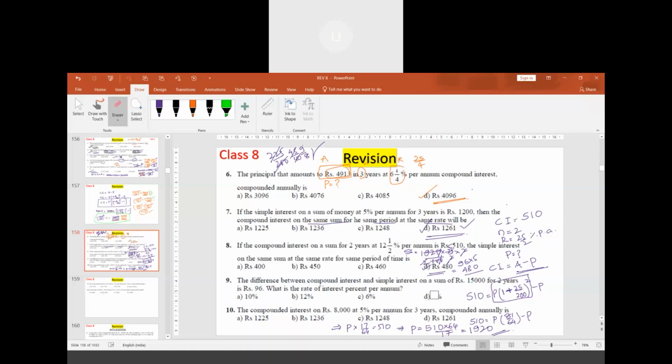You understood the method here? We have found the principal. After finding the principal, we are finding the simple interest. In the previous question, we found the principal using simple interest. In this question, we have used compound interest and found the principal. Is it okay? Yes, sir.